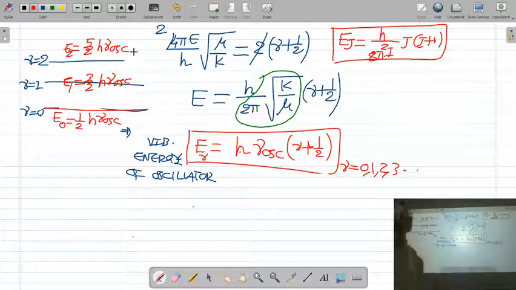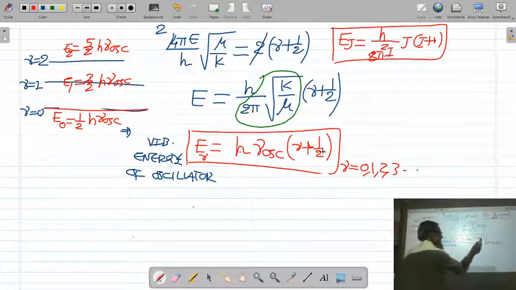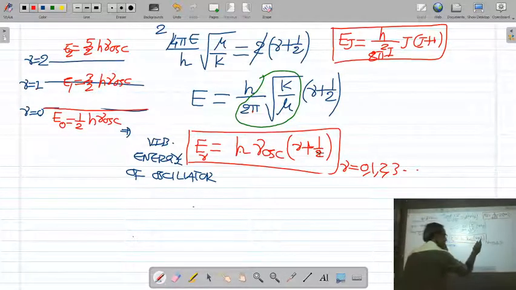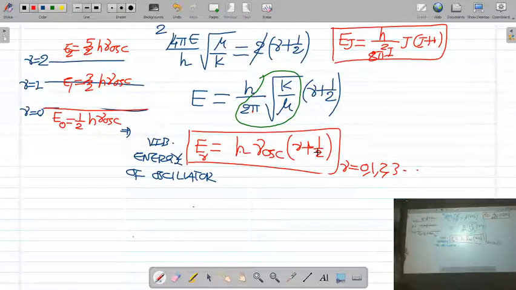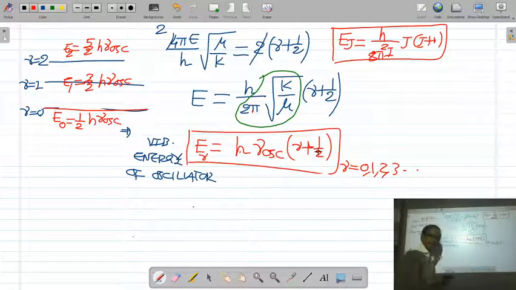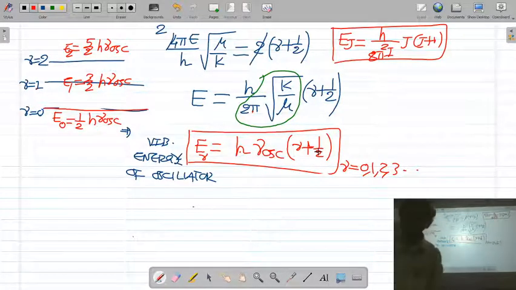In this way you will be able to know the vibrational energy of the molecule in different vibrational levels. In the lowest vibrational level ν equal to 0, the vibrational energy is 0 plus 1 by 2, that is 1 by 2 h ν oscillation. In the vibrational level ν equal to 1, it is 1 plus 1 by 2, that is 3 by 2 h ν oscillation. And in the vibrational level 2, it is 2 plus 1 by 2, that is 5 by 2 h ν oscillation.